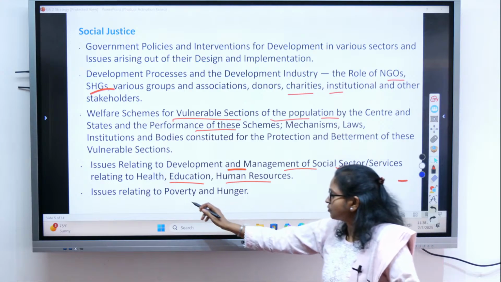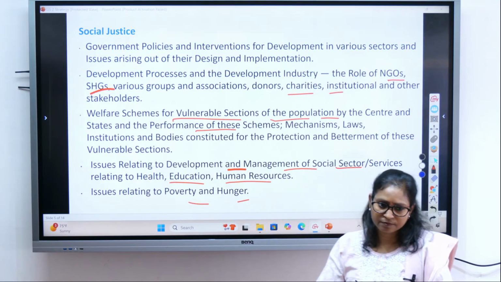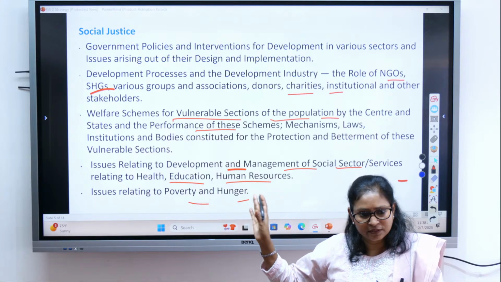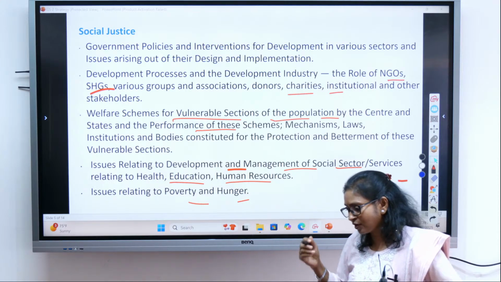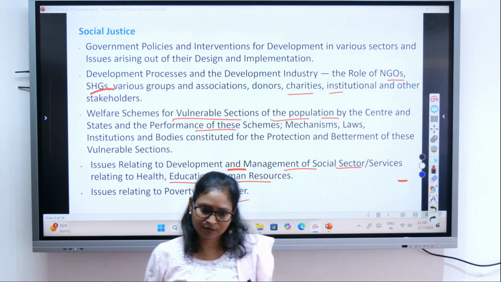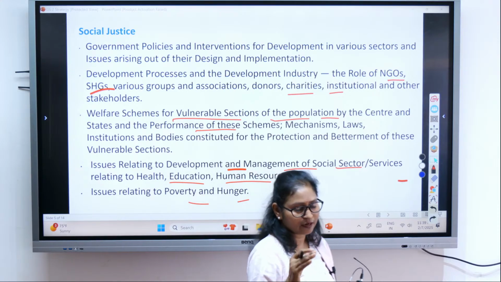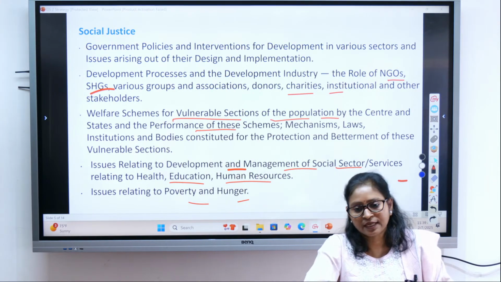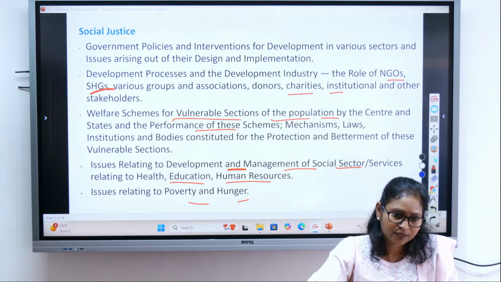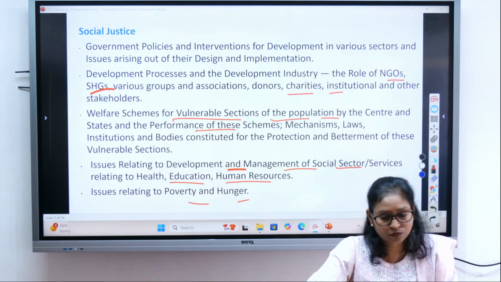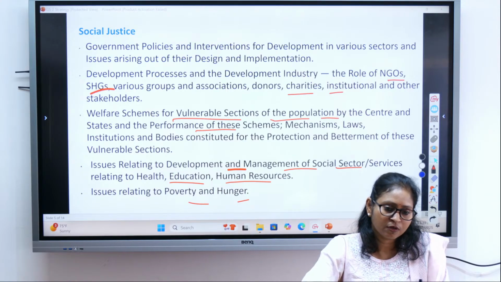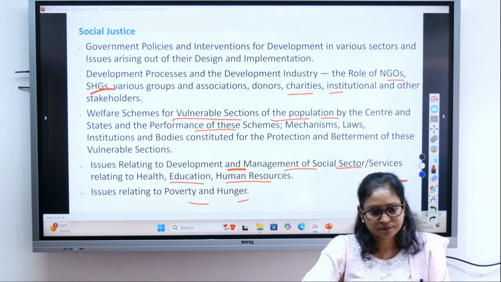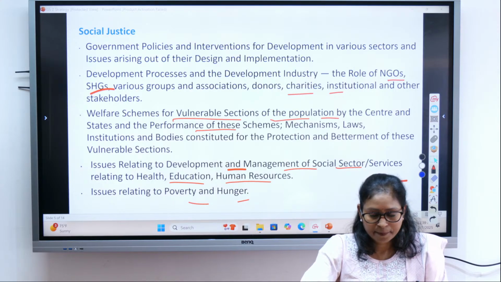Then issues relating to poverty and hunger. All these topics we will be studying under social justice. So this is what you should do, the dissection of the syllabus, isn't it? So now you will be able to understand. After the class, definitely you will understand the GS paper 2 syllabus in a much better way. This is the dissection we have to do for all the syllabus, GS paper 1, 2, 3 and 4. Then you will have a good hold over the syllabus. You will know under what topic what I have to study.